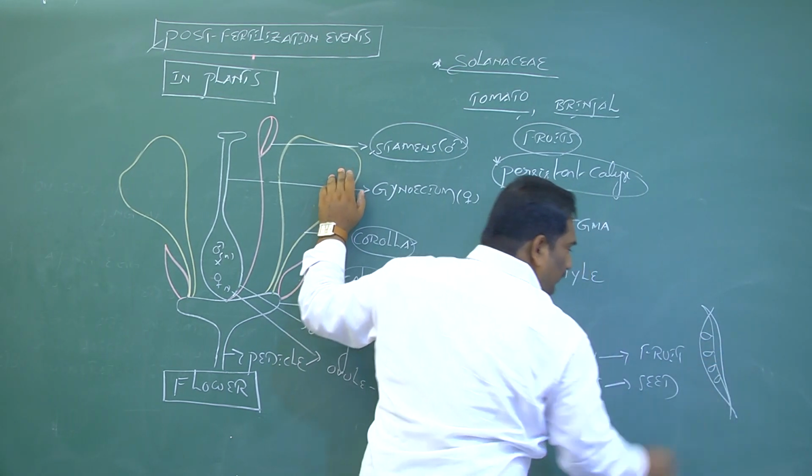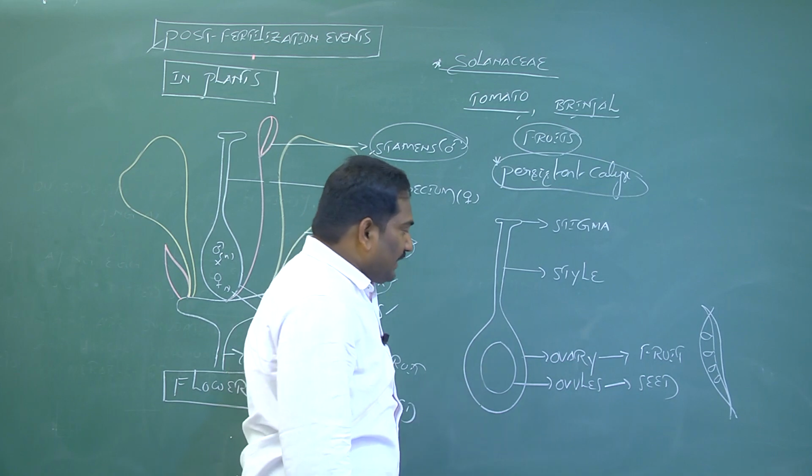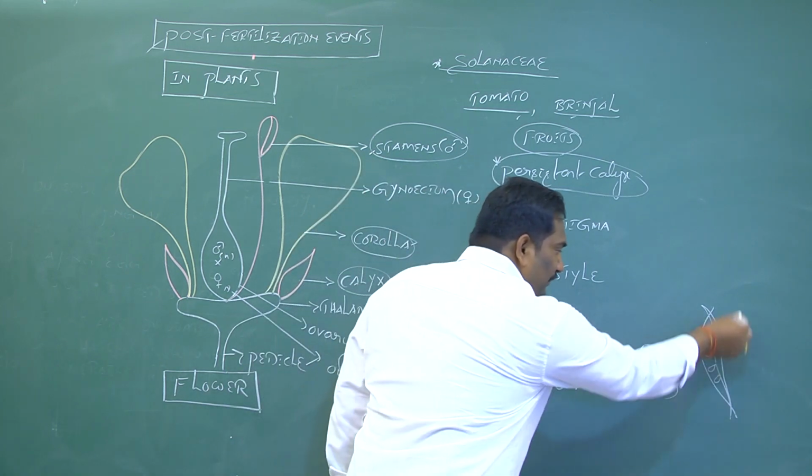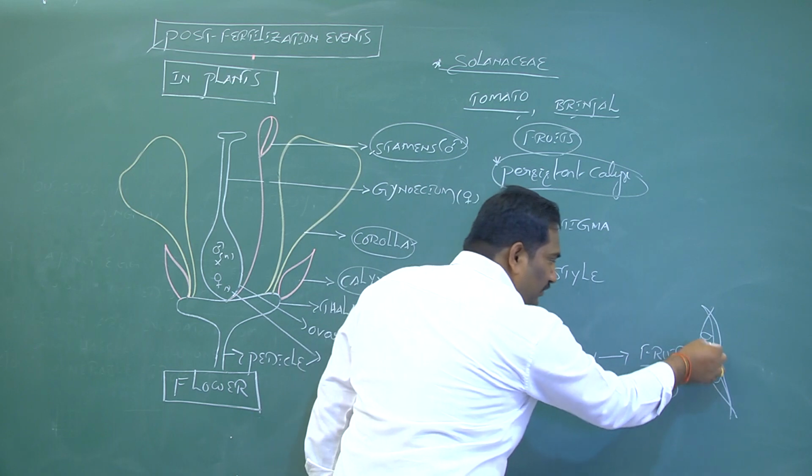Ovary develops into fruit, and ovule develops into seed.